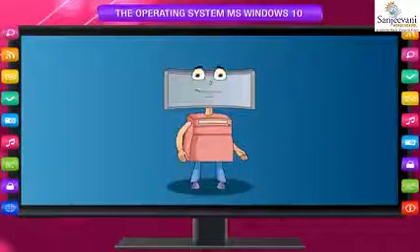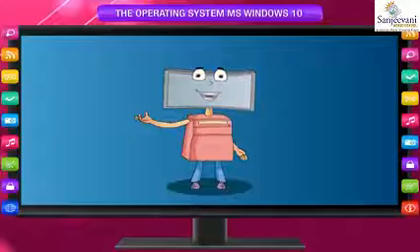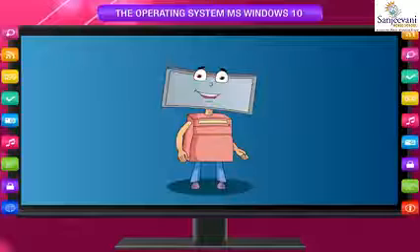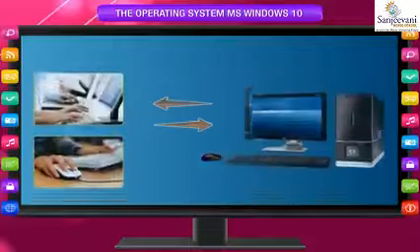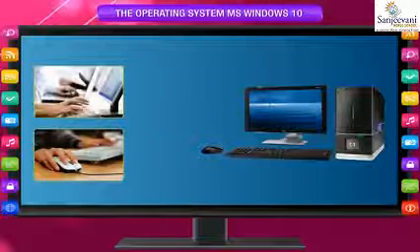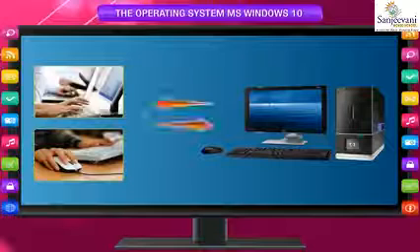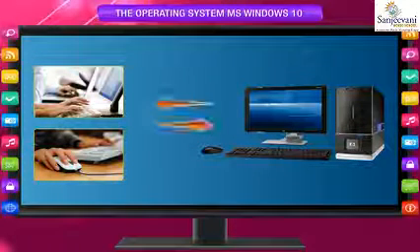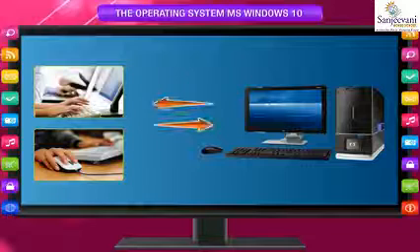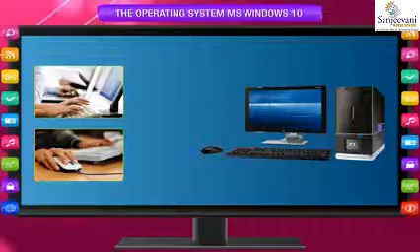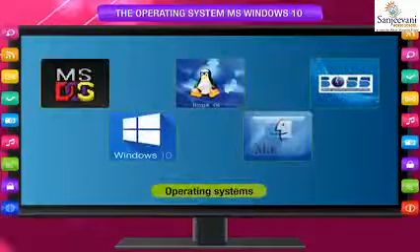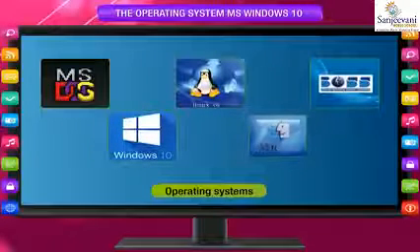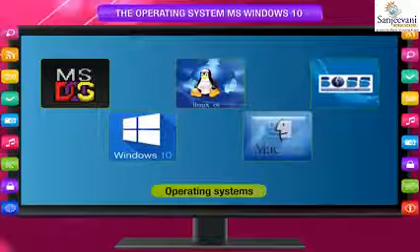Operating system. An operating system is software that enables the computer to understand the computer components and the commands given by the user. It is the operating system only which works as an interface between the computer hardware and the user. From the beginning till now, many operating systems have been used, but the most popular and common operating systems are MS-DOS, MS Windows, Linux, Mac OS, and BOSS.